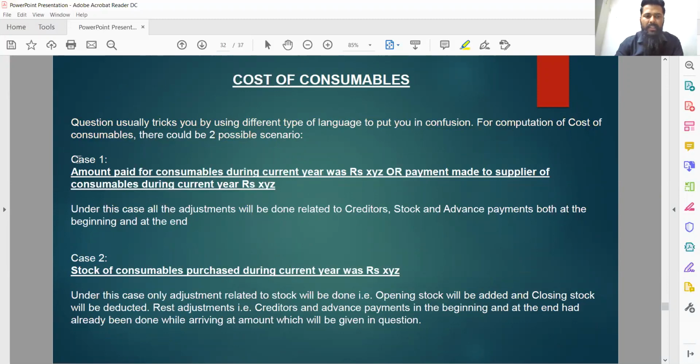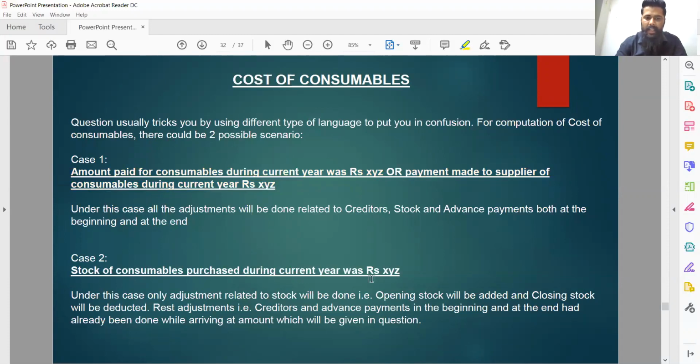There could be 2 possible cases. Under case 1, the question will state that the amount paid for consumables during the current year was a certain number of rupees. Or they could say payment made to the supplier of consumables during the current year was a certain amount.